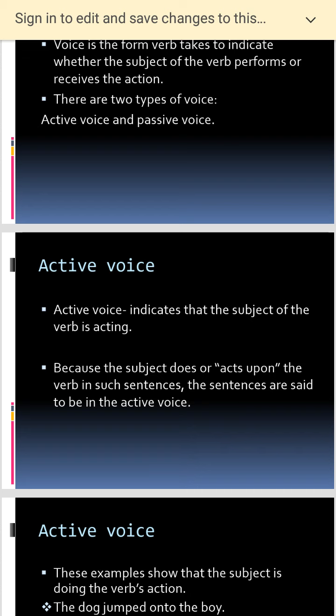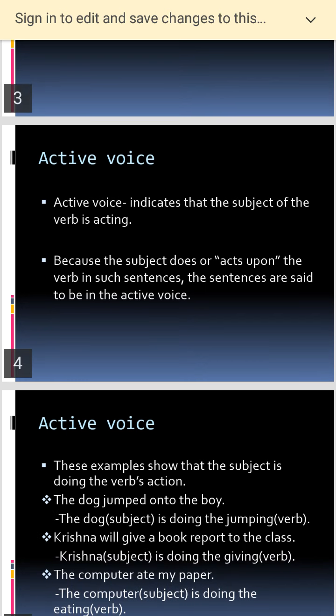The active voice indicates that the subject of the verb is acting. For example, "I am working hard." Here, I is the subject of the verb. Because the subject does or acts upon the verb in such a sentence, the sentence is said to be in active voice. Because I am explaining a lecture to you, this is all in active voice.